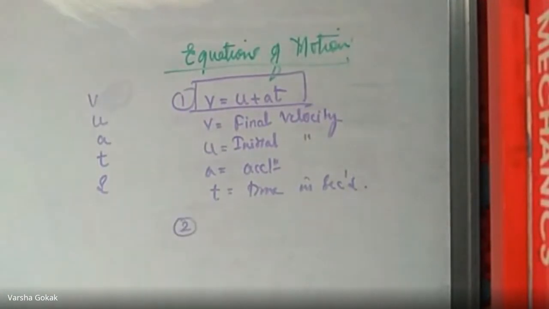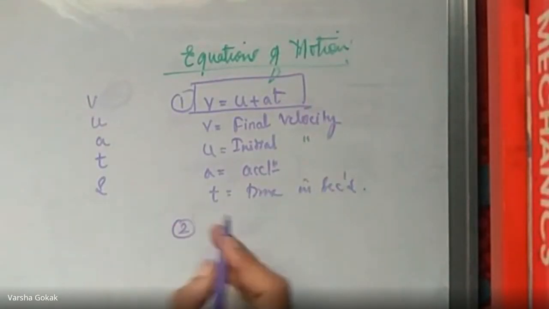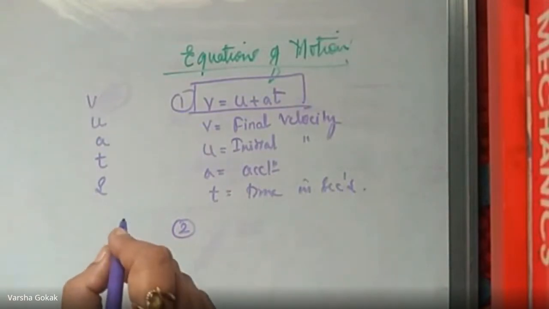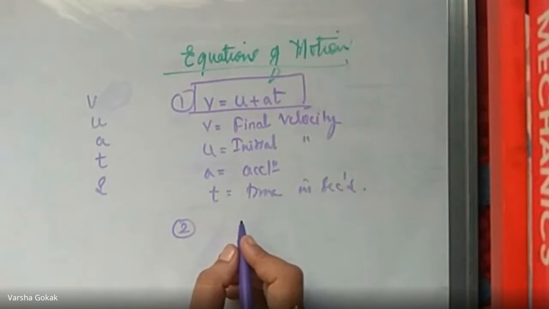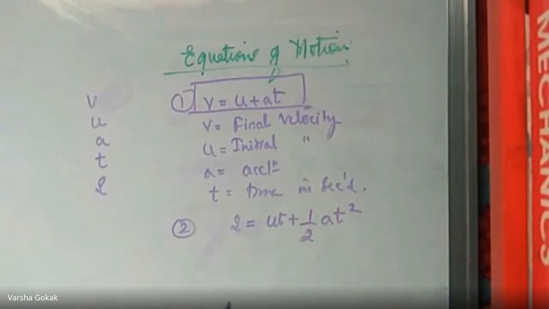What is the second equation of motion? Somebody said V square is equal to U square plus 2AS, and somebody said UT plus half AT square. Two different ones have come into the picture. Tell me only one, either S or V square minus U square. One of you tell. Go ahead. S equal to UT plus half AT square. Where S is the displacement.